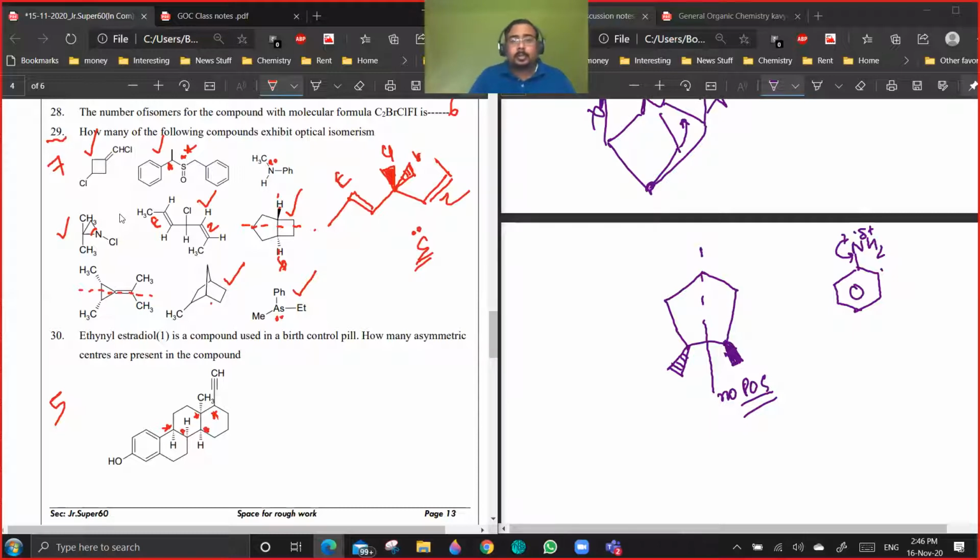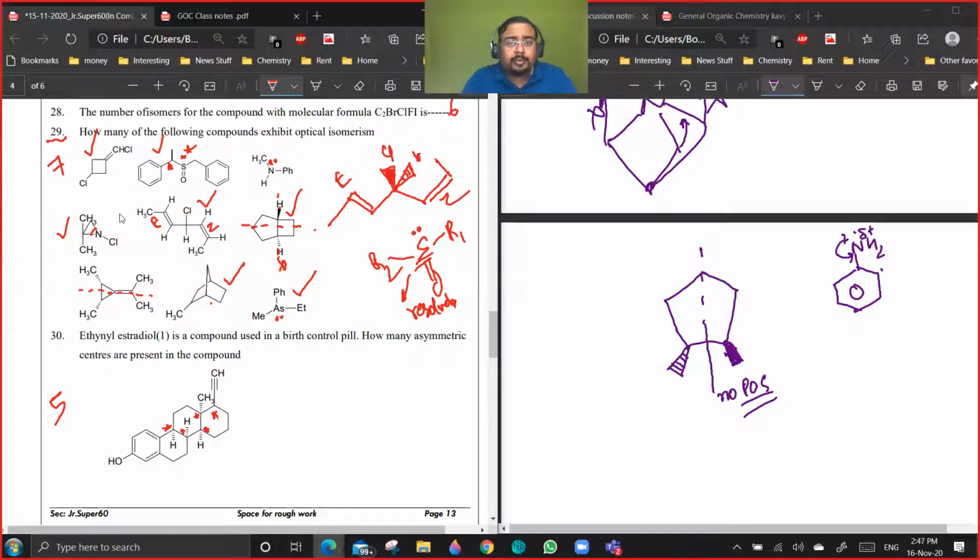The last compound, arsenic: down the group the inversion barrier will increase, so inversion will decrease. Like I told you, in the case of a sulfur lone pair, if you have something like R1 and R2, this is resolvable because there is no inversion taking place here.